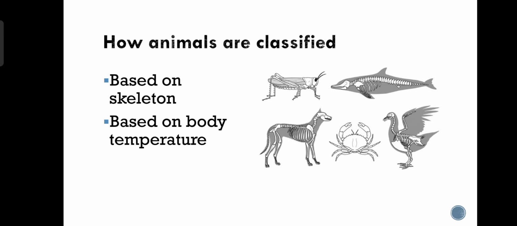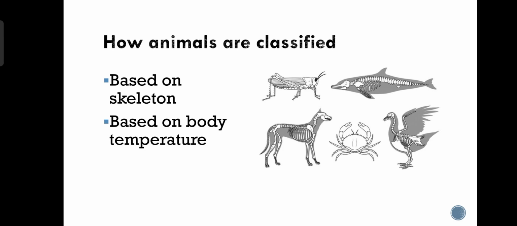Okay? So it is very necessary to divide the animals into different groups based on some similar properties or common features.